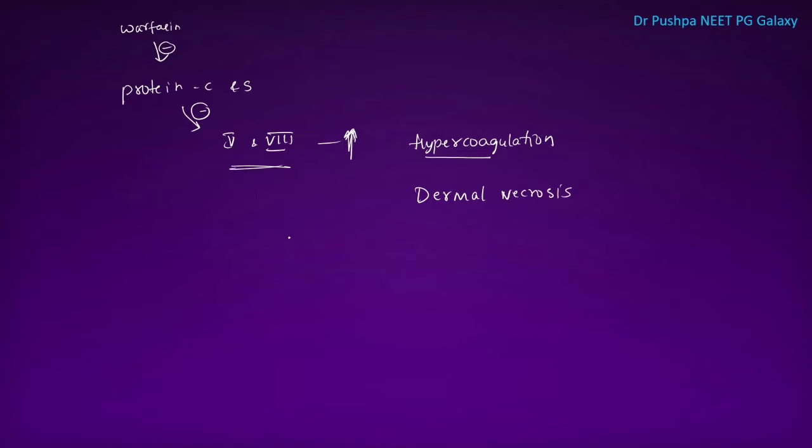So, what is the side effect of this warfarin? It can cause purple toe syndrome. What is the duration of action of warfarin? A single dose of warfarin acts for 5 days. So, if any patient is posted for surgery, warfarin should be stopped 5 days before the surgery. For any elective surgery, if the patient is on warfarin, it has to be stopped 5 days before.